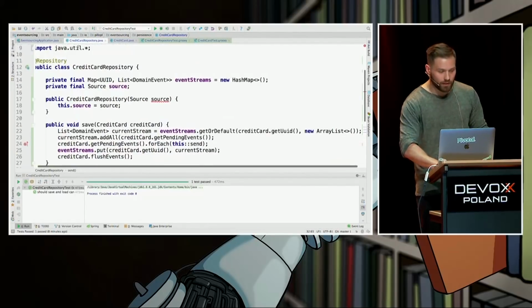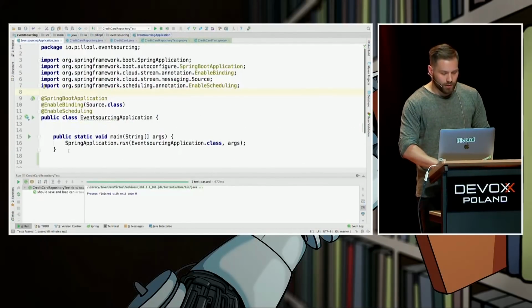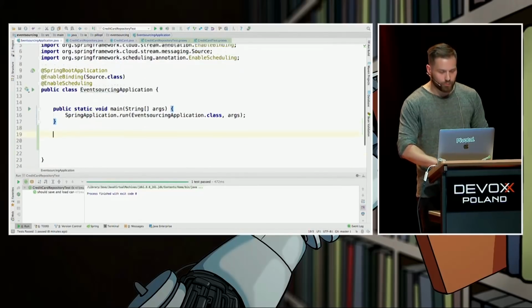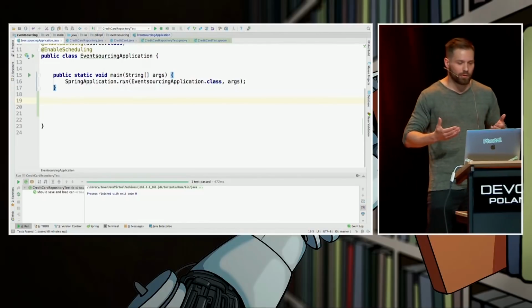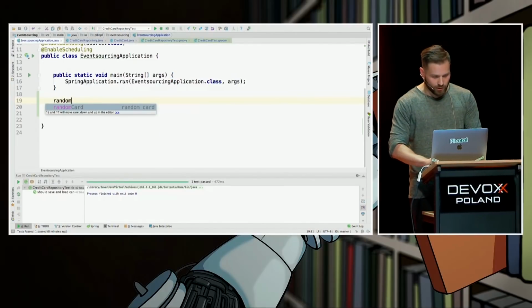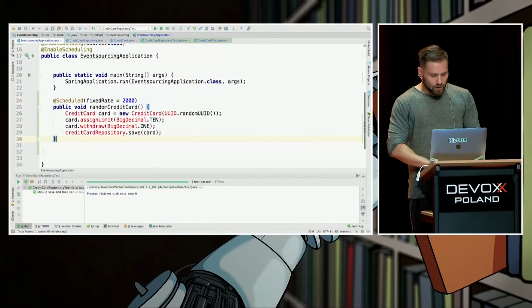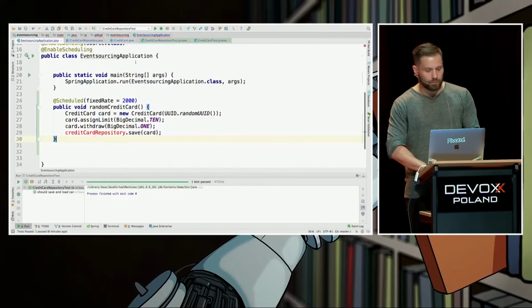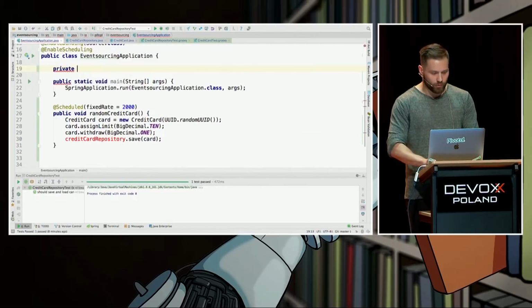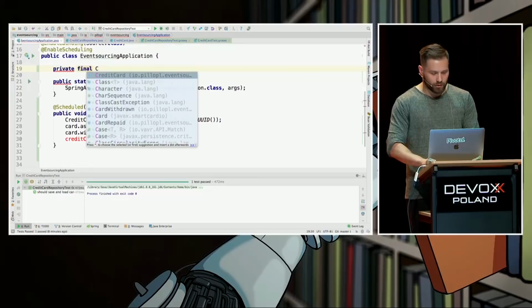So I think that when we start this application, we have to somehow create random cards so that we simulate someone is using our credit card application. Let's do random card. So we create each 2 seconds a new credit card, assign limit, withdraw, and then we have to save the credit card in a repo. Private final credit card repo.